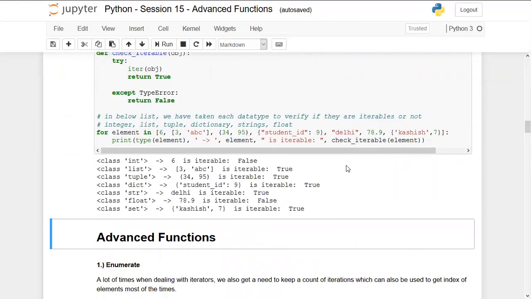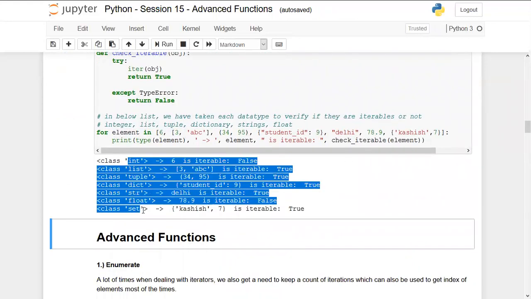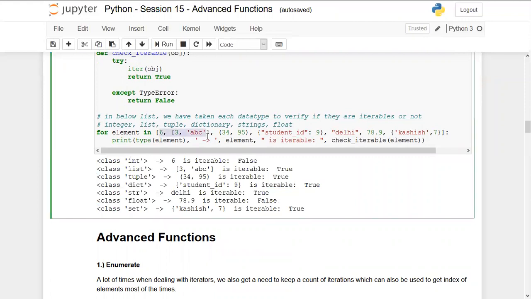First of all, we can see that we have received all the data types for each of the elements that has been passed in this list. And then we are getting false or true respectively. For the first number, which is an integer, we are getting false because this is not an iterable. However, a list, tuple, all of those are iterables except this float number, which is also not an iterable. So this was just to show which data types are iterables and which are not. Any questions on this topic?